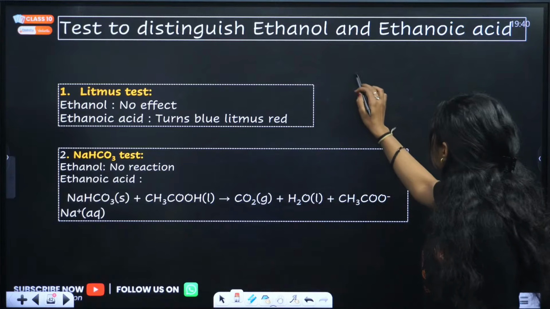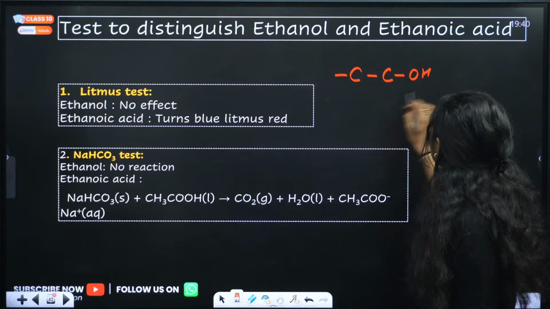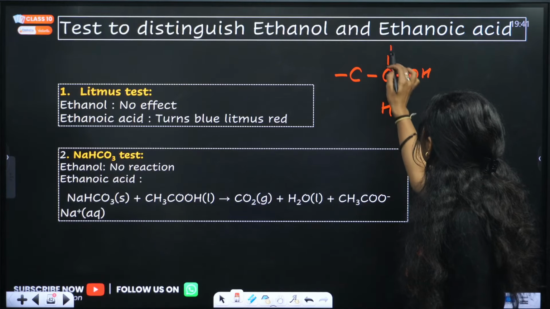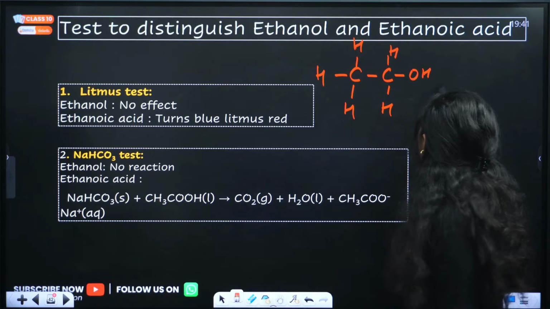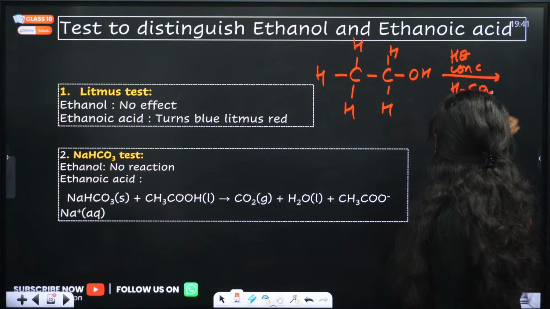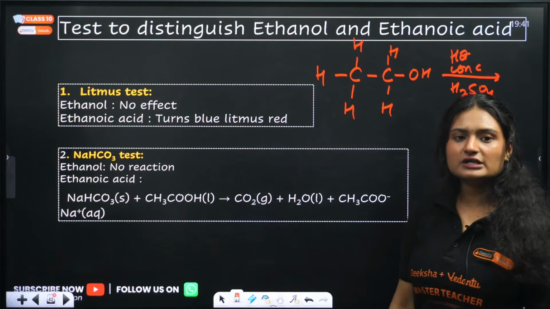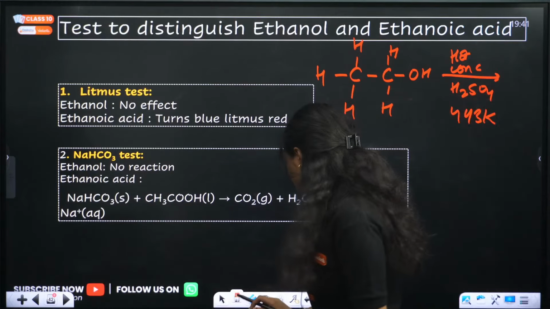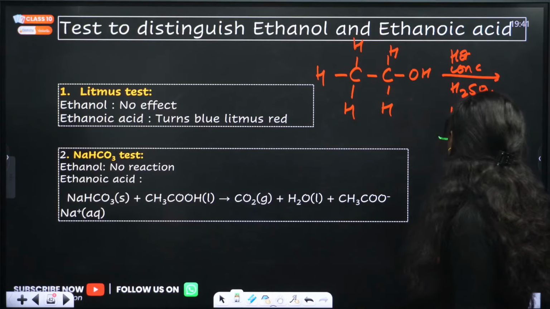Let's see. So if this is ethanol, and when we add hot concentrated sulfuric acid at around 443 Kelvin, what happens? There is a removal of water molecule, right?